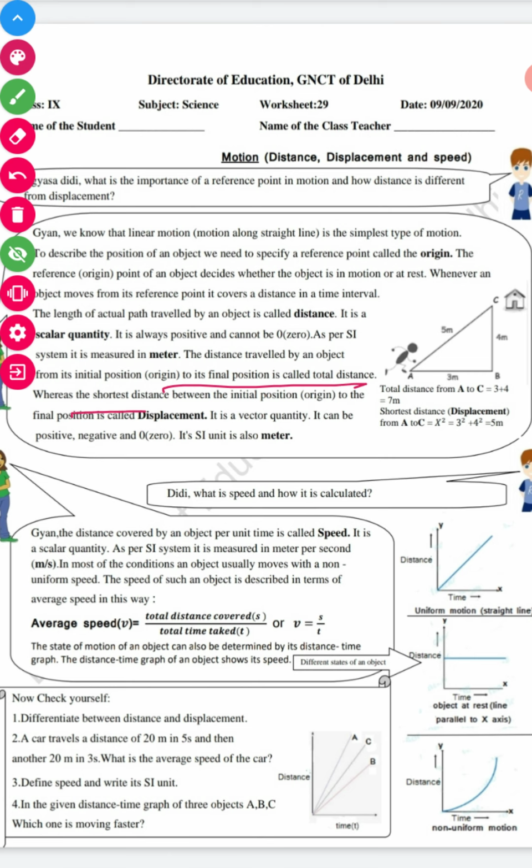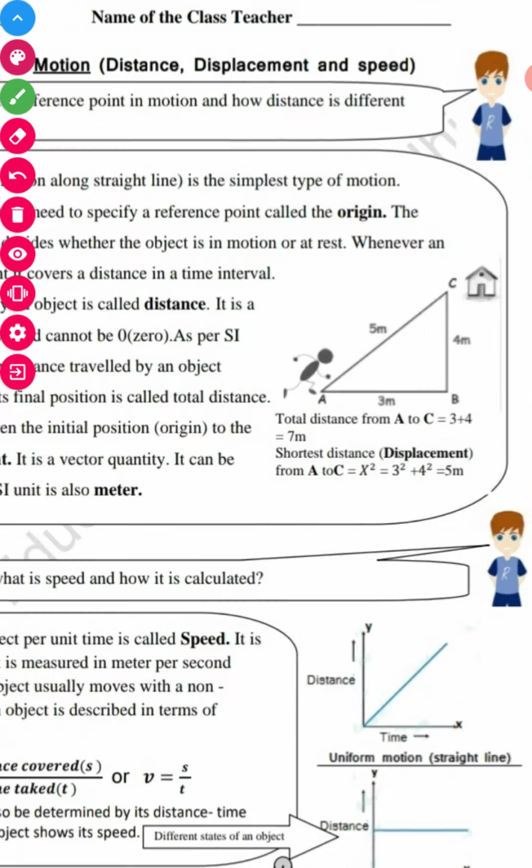This is the total distance, whereas the shortest distance between the initial position and the final position is known as displacement. Yes, very important. What is displacement? I'll show you from this diagram. It is more easily understood by you with this diagram which they have given to you.